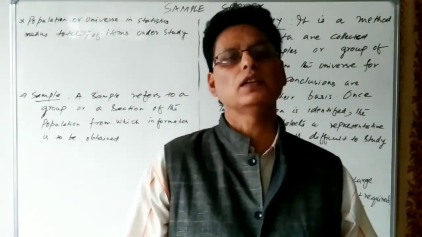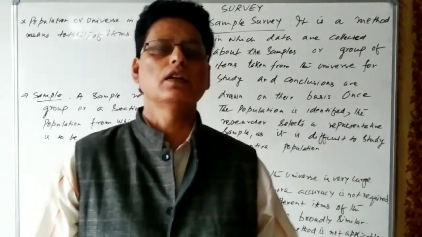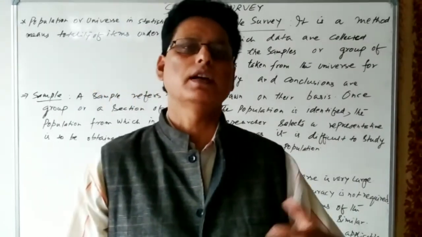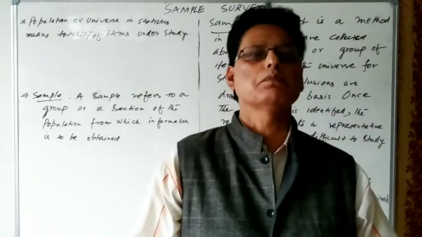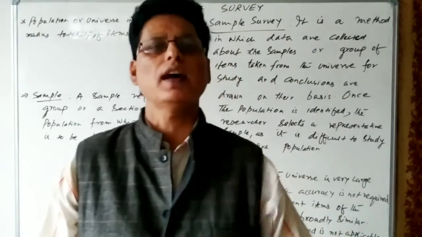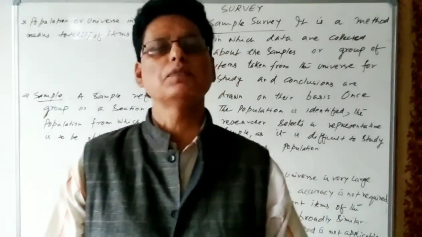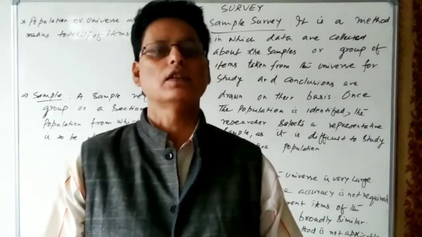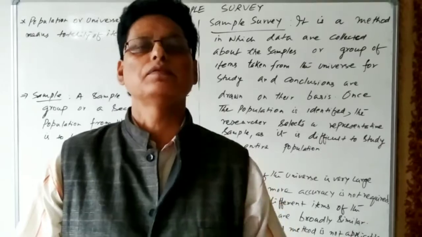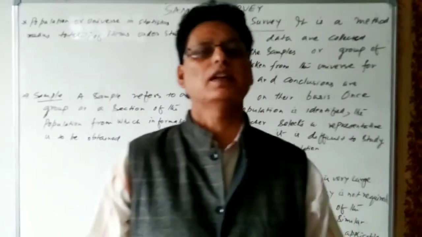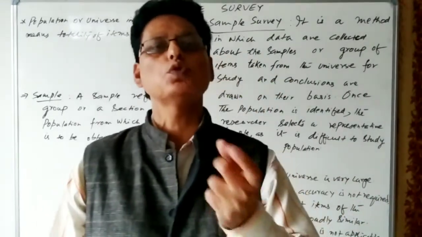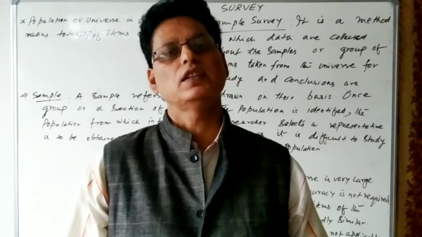So that is an opinion poll. Sometimes we have seen in the kitchen that your mother or family members, when they are cooking food, suppose the rice is being cooked, sometimes test whether the rice is cooked or uncooked. They draw only a few rice grains from the entire rice and test whether it is cooked or not.